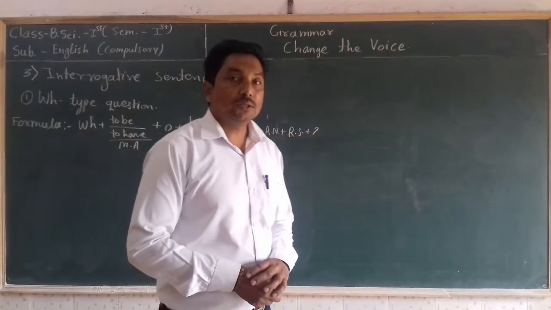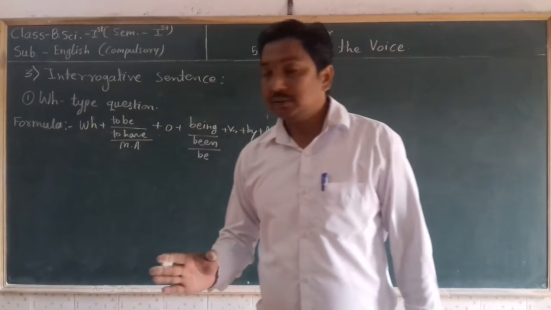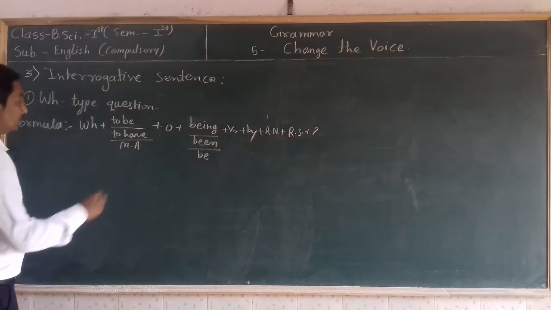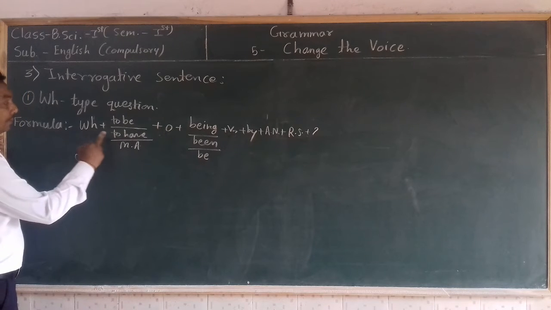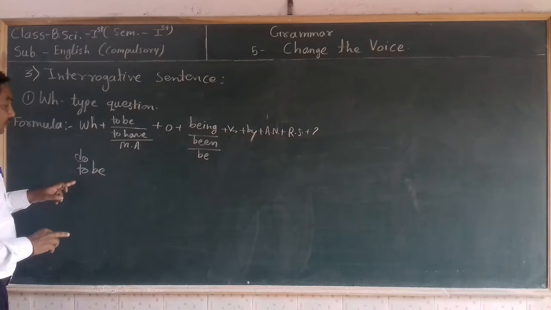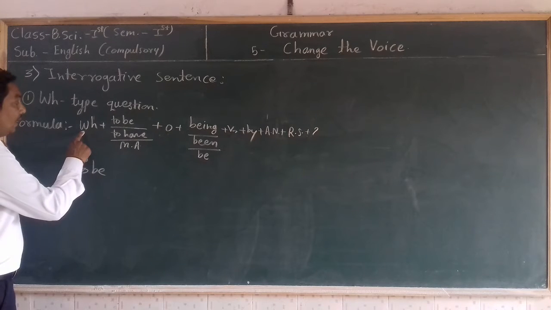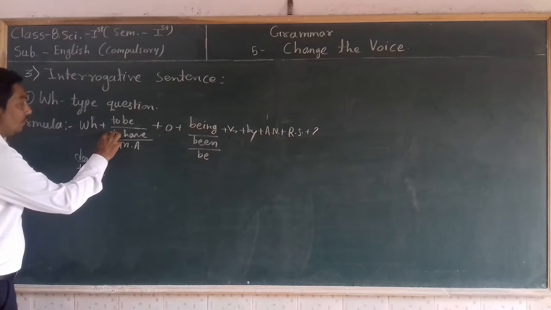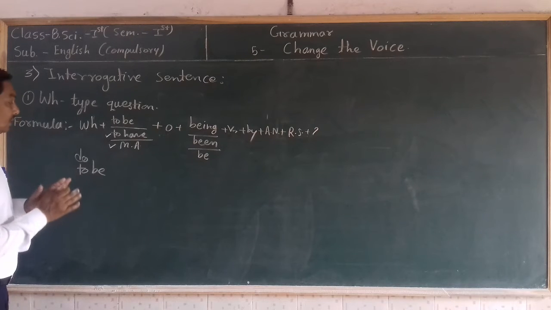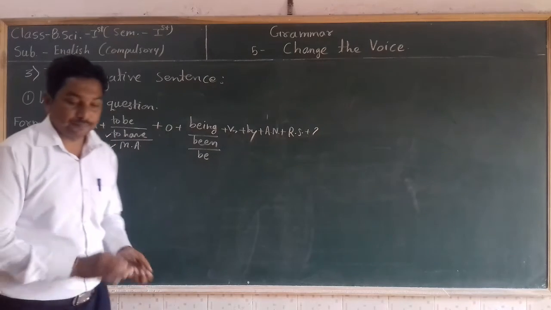Students, this is the seventh part of change the voice. In the last part, we have learned if in a WH question after the WH word there is given a do form or a to be form, how we can transform those sentences from active voice to passive voice. Now in this part we are going to learn if after the WH word there is given a to have form or a modal auxiliary form, how we can transform that sentence from active voice to passive voice according to this formula.